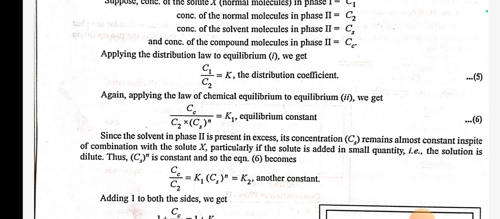Since the solvent in phase 2 is present in excess, its concentration Cs remains almost constant in spite of combination with the solute X, particularly if the solute is added in small quantity. That is, if the solution is dilute, then Cs to the power n is constant. So the equation will be Cc by C2 is equal to K1 Cs^n is equal to K2, another constant.